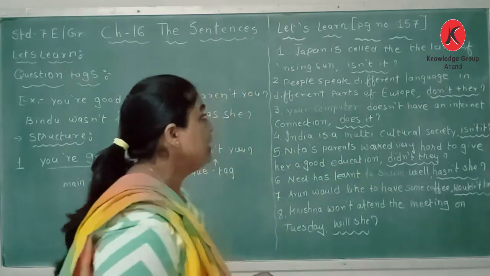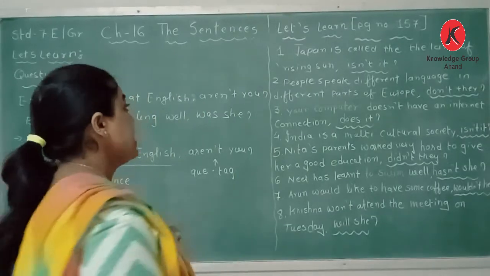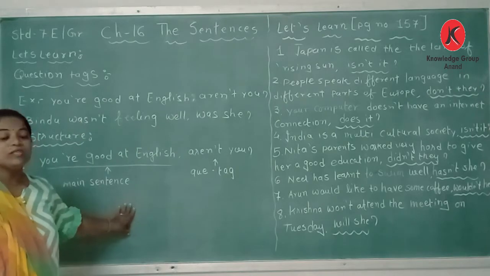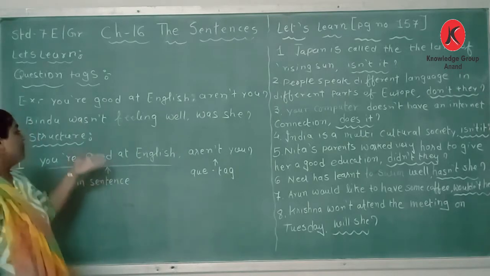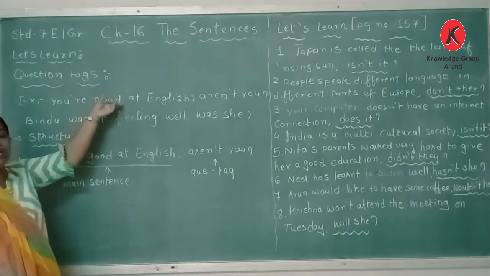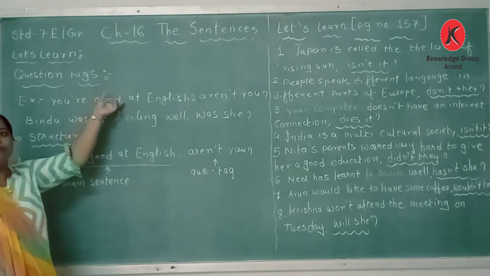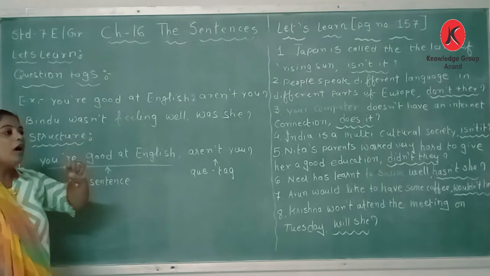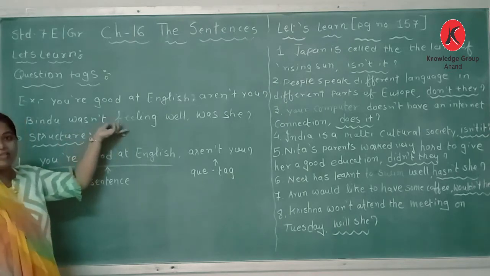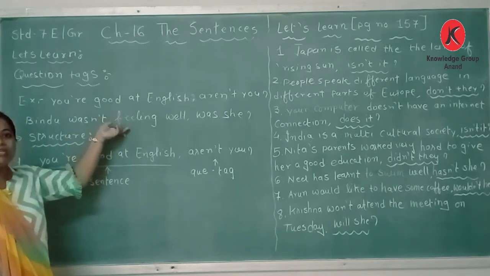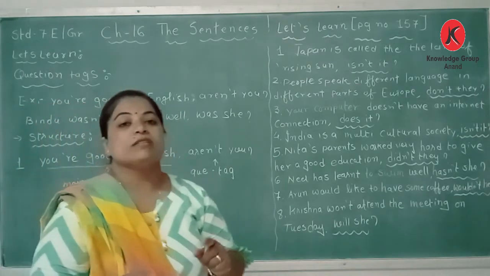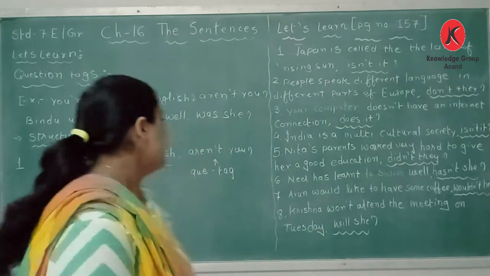Dear students, now let's go to the exercise of question tag to understand more about it. As we learned about the question tag, in the first sentence the speaker is not sure whether it is true or false. In the second sentence it is the agreement of the listener.